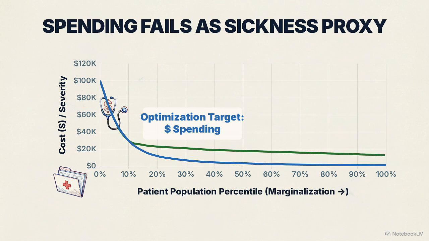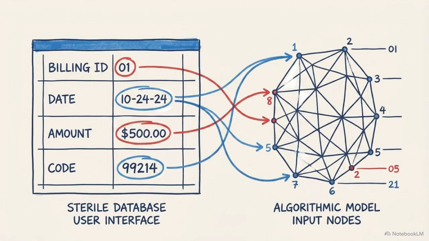Because of systemic barriers like lack of transportation, underinsurance, and unequal access to primary care, marginalized patients interacted with the medical system less frequently. They generated fewer billing claims and spent less money, even while managing the exact same level of severe illness. The algorithm ingested this financial ledger and treated it as clinical fact.